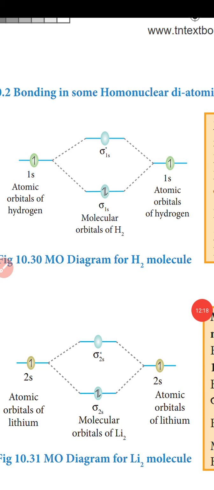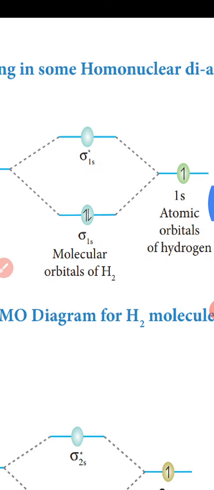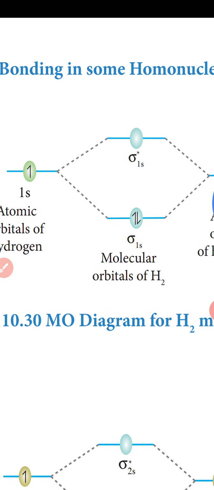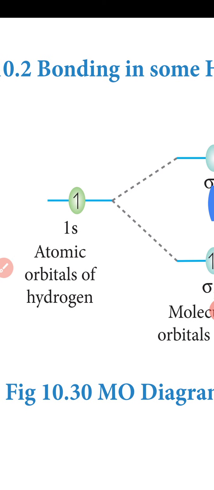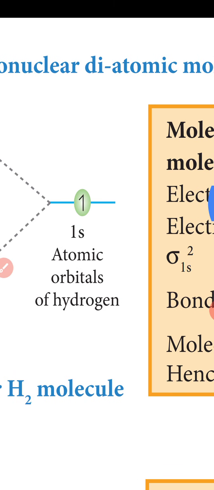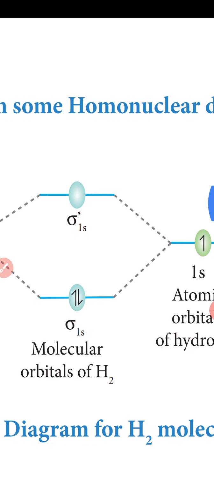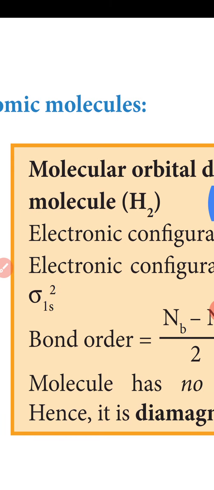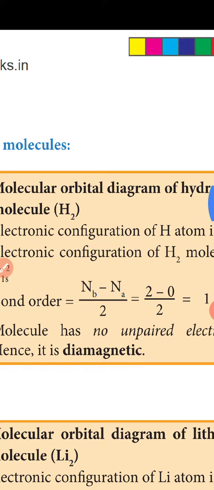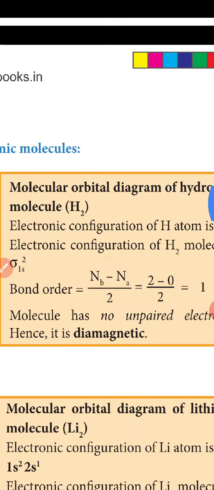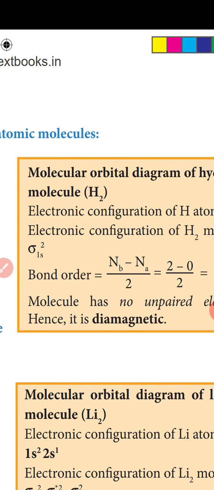Bonding in some homonuclear diatomic molecules. The energy MO diagram for the hydrogen molecule. First, discuss the MO diagram of the hydrogen molecule. The 1s atomic orbitals of hydrogen combine to form sigma 1s and sigma star 1s molecular orbitals. The electronic configuration of the hydrogen atom is 1s1. The electronic configuration of the H2 molecule is sigma 1s2.